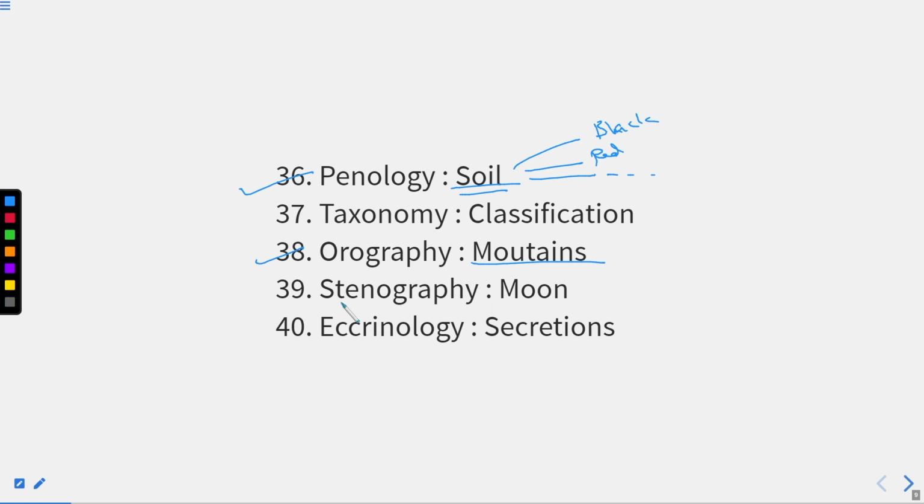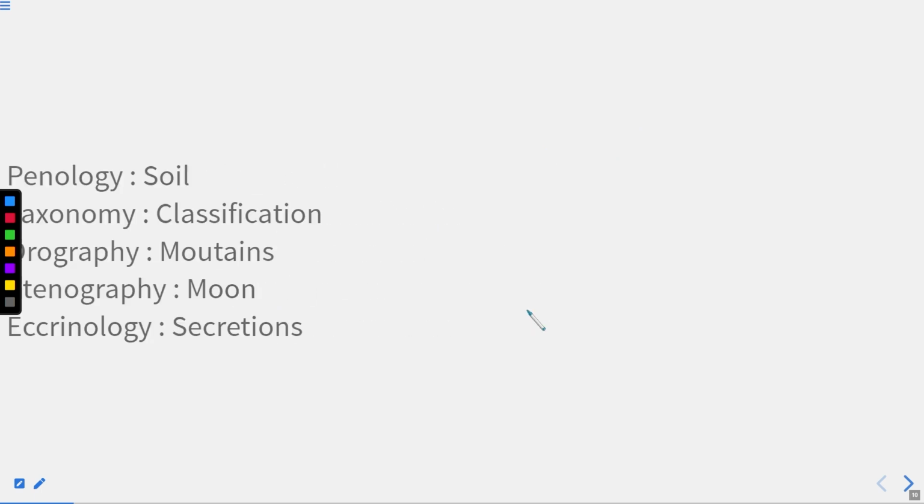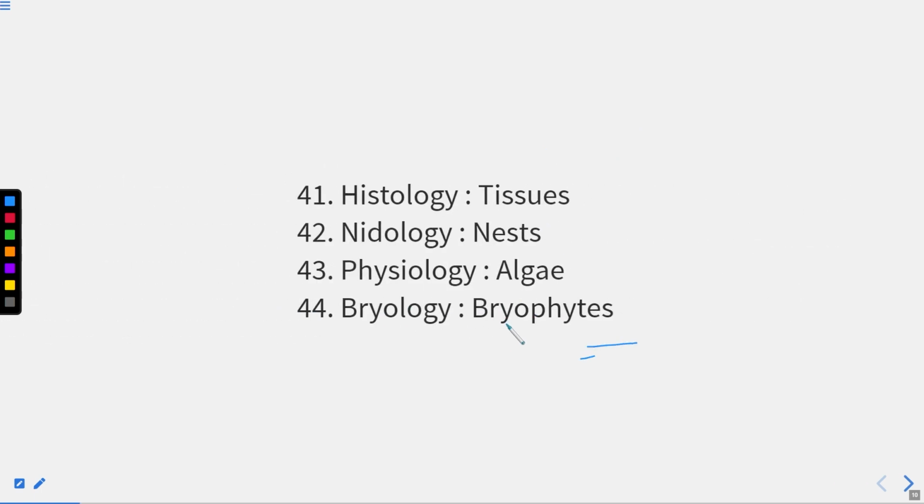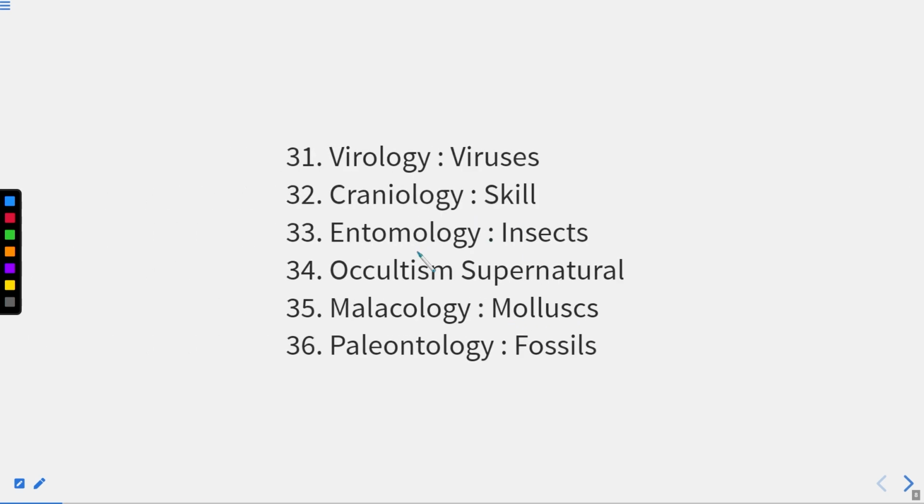Then selenography. Selenography is what? The study of the moon specifically, right? In a similar manner, you can read these as well. Again, if I go back, there are a few. Virology: with the help of viro, you can consider this is about viruses. Entomology is about insects. These are things you have already heard, right? Paleontology deals with fossils. The remaining ones, we are talking about these.